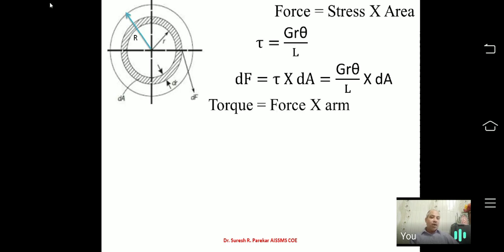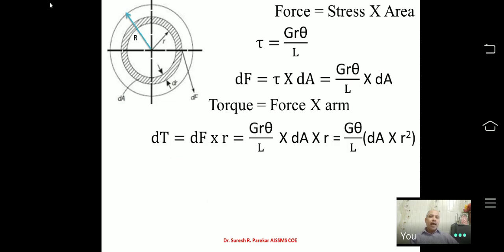Now we are interested in torque. What is torque? Torque is force into perpendicular distance. Force we have dF and perpendicular distance we have r. So if I put dF and r over there, dF into r will be the torque due to the elementary ring having thickness dr and area dA. So dF into r equals G r theta upon L into dA into r, equal to G theta by L into dA into r square. So what will be dA into r square?